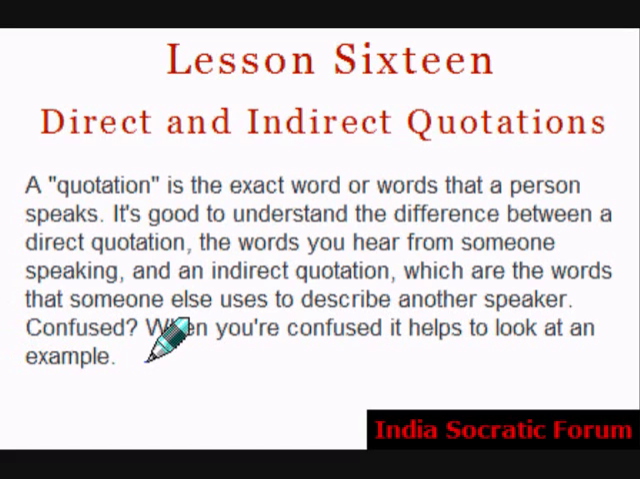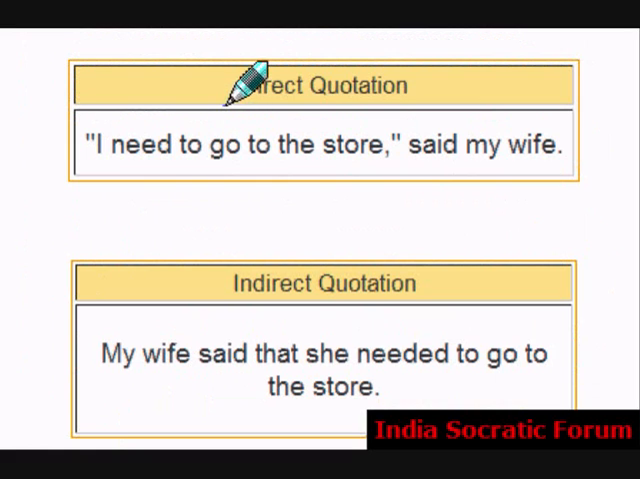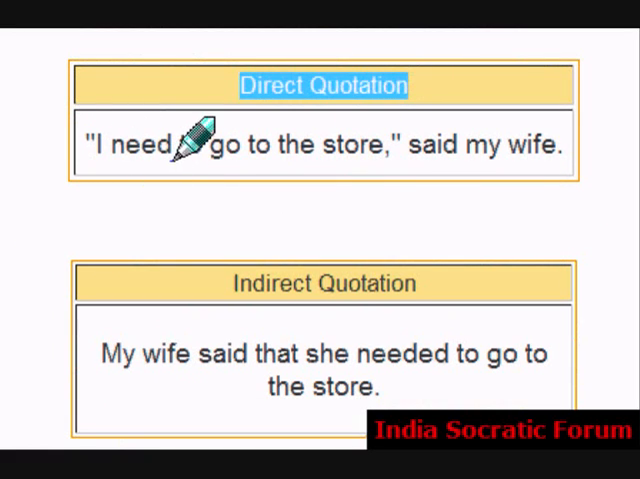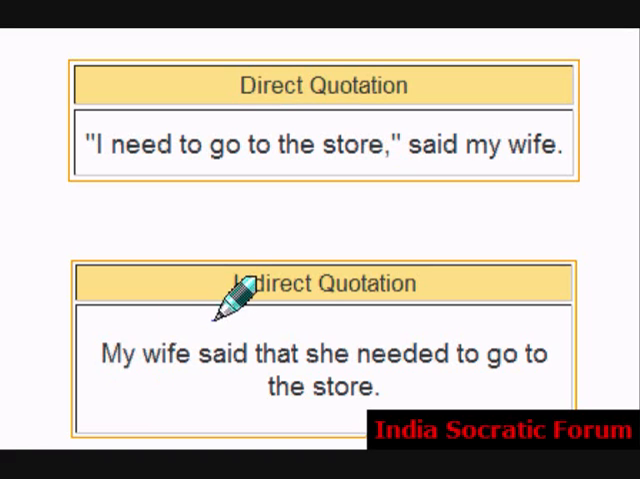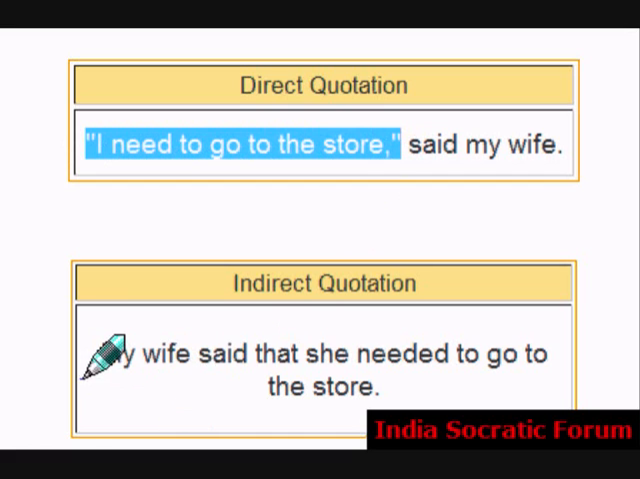When you are confused, it helps to look at an example. Okay, let's see some examples. Direct quotation. "I need to go to the store," said my wife, said my mother. Indirect quotation. How do you write this in indirect form? My wife said that she needed to go to the store. My mother said that she needed to go to the store. This is called direct, and this is called indirect.